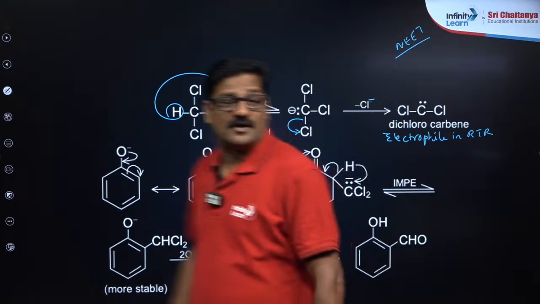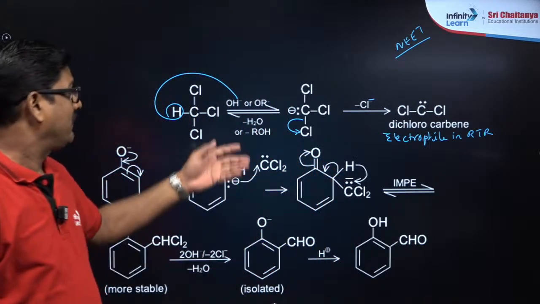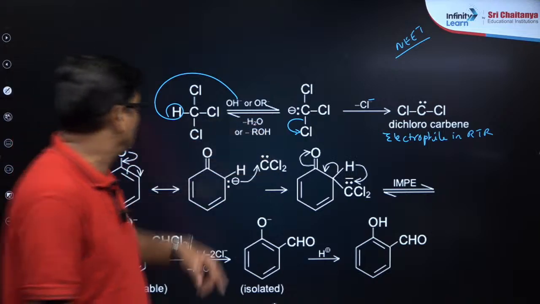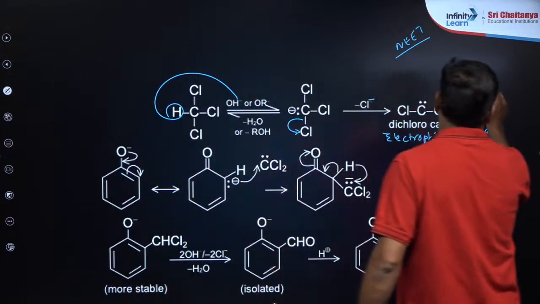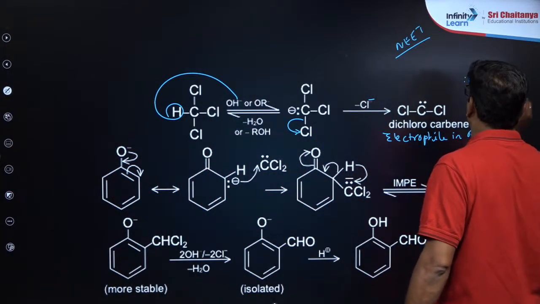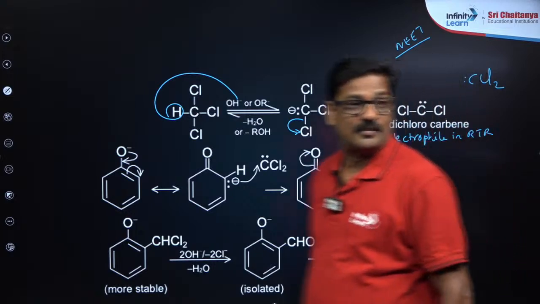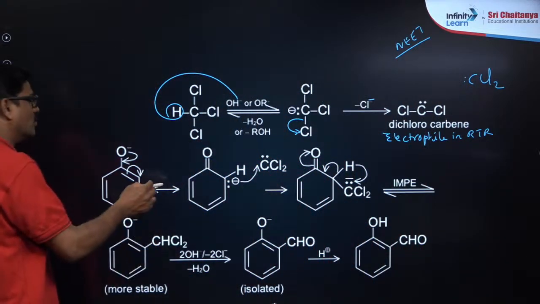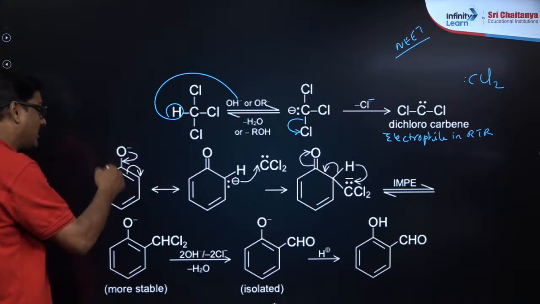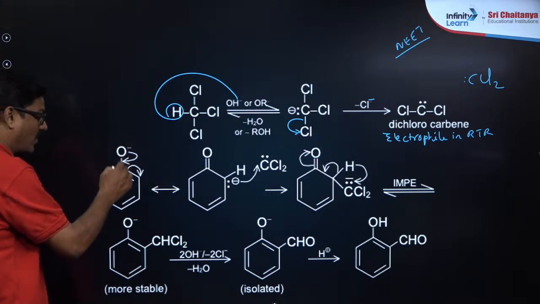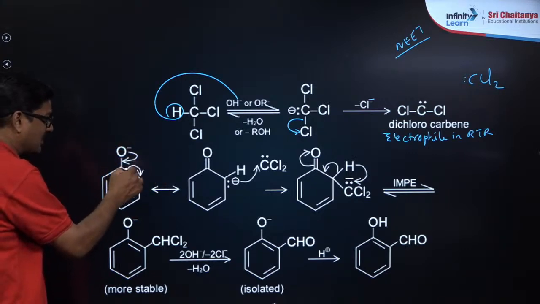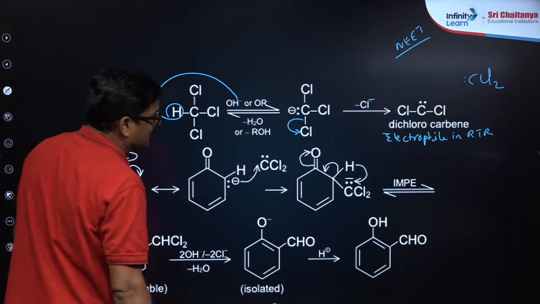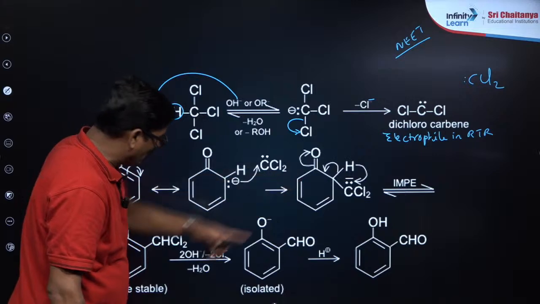So which of the following is an electrophile in the Reimer-Tiemann reaction? It is CCl2, which is called dichlorocarbene. This dichlorocarbene is going to attack the phenolic group, the phenoxide ion. The pi bond of the phenoxide ion, with its negative charge, attracts the dichlorocarbene to form this complex.